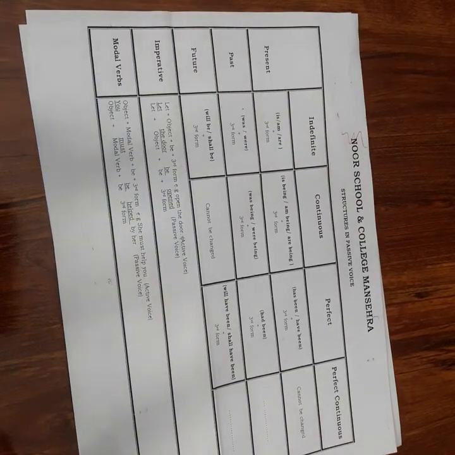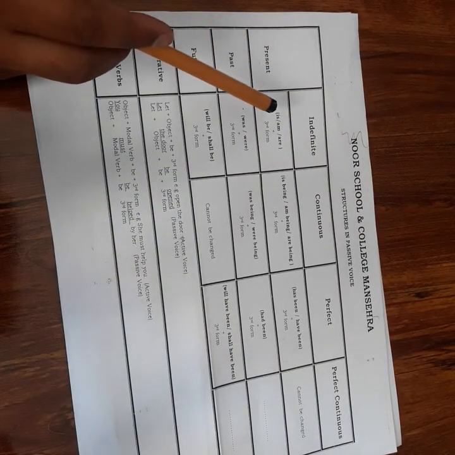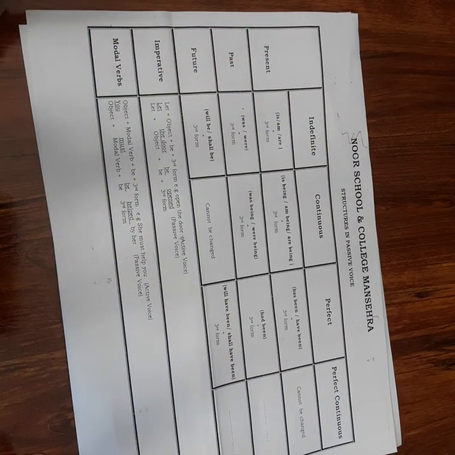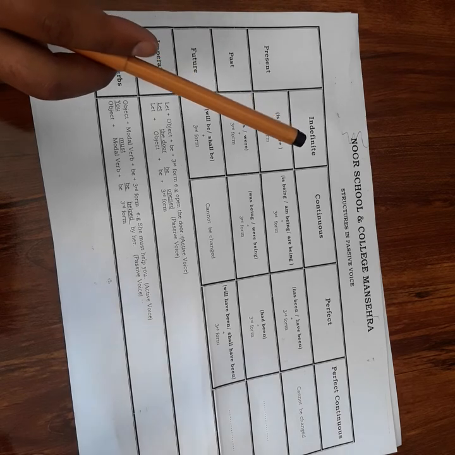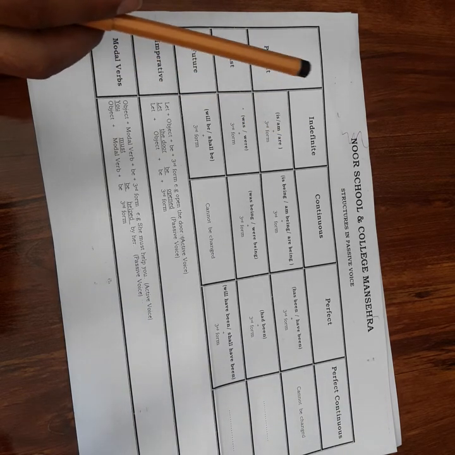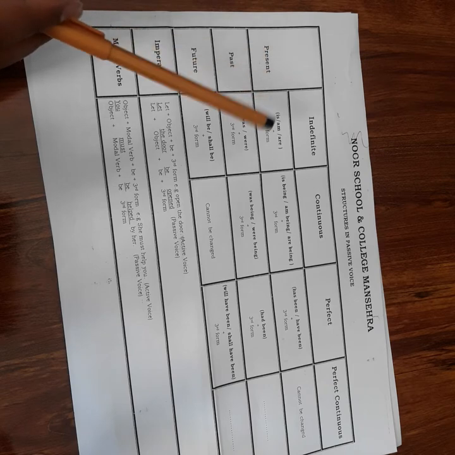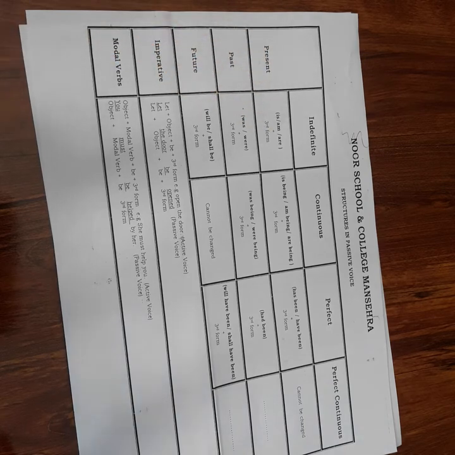First of all, you can see present indefinite tense. The general rule for all is that we use the third form of the main verb. But what about forms of be?